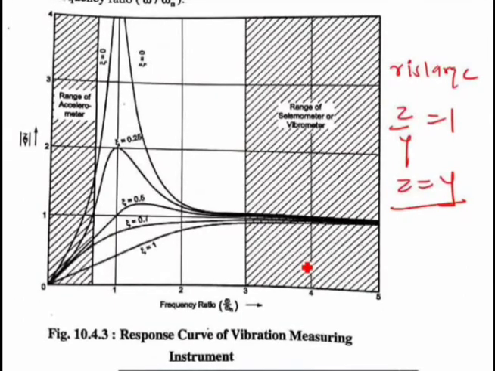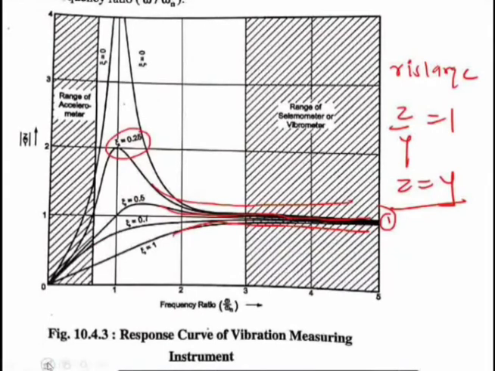And the very important point you have to understand, if you look at all these graphs, is that Z is not exactly equal to Y for different values of zeta. Maybe for zeta equal to 0.25, this line is not close to 1. Maybe for zeta equal to 1, this line is also not close to 1. Maybe for zeta equal to 0.5, this is also not so close to 1. Means they are close to 1, but not completely close to 1.